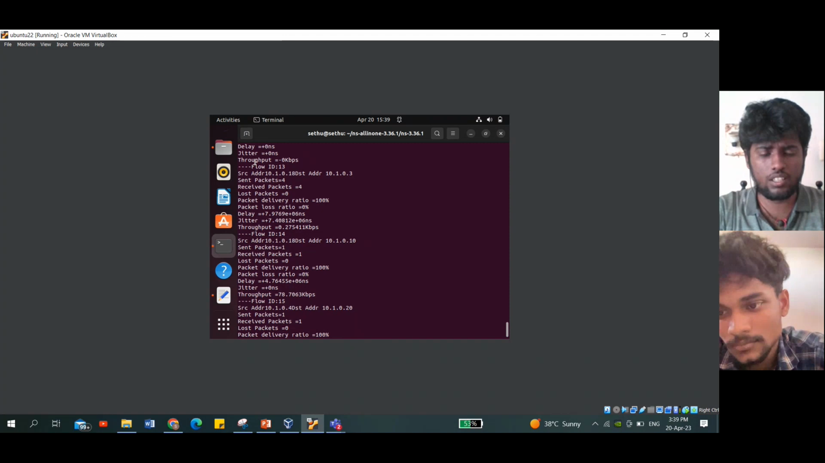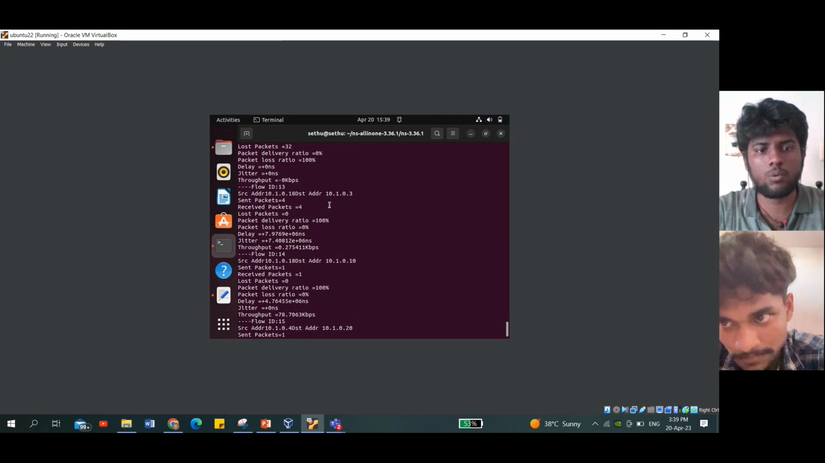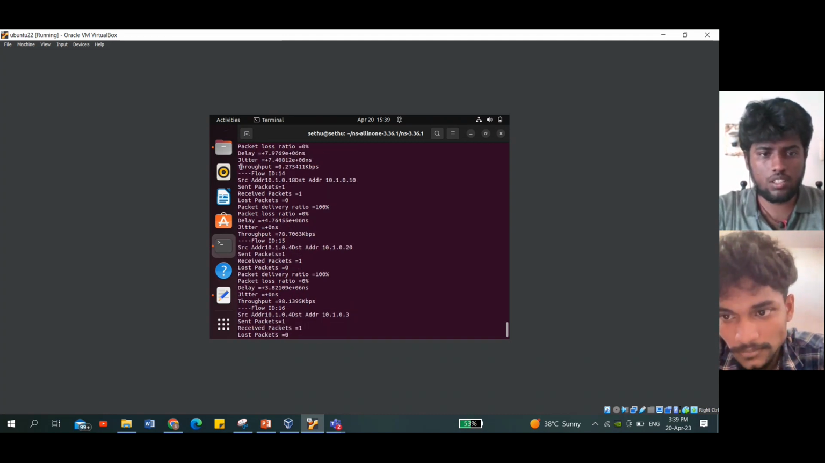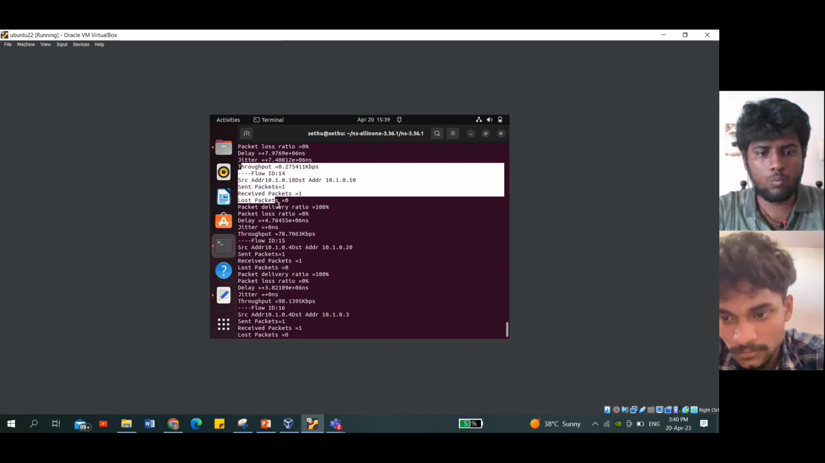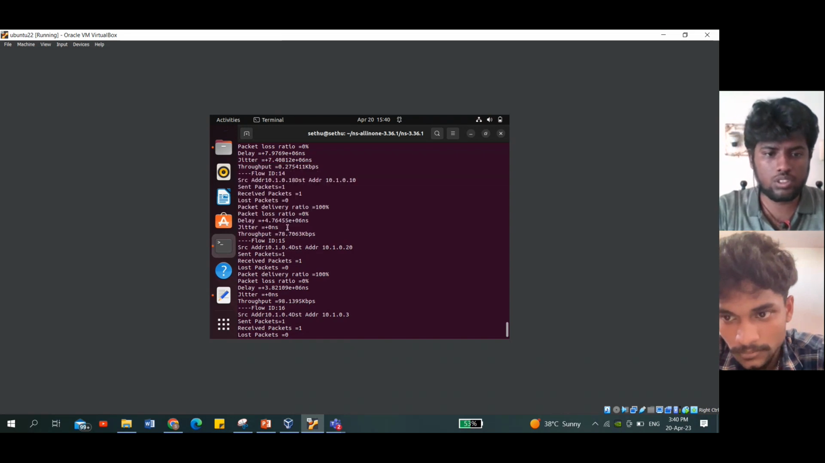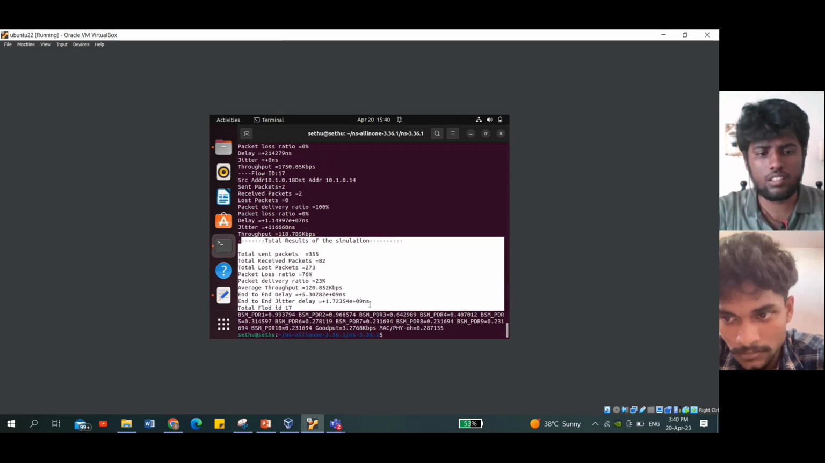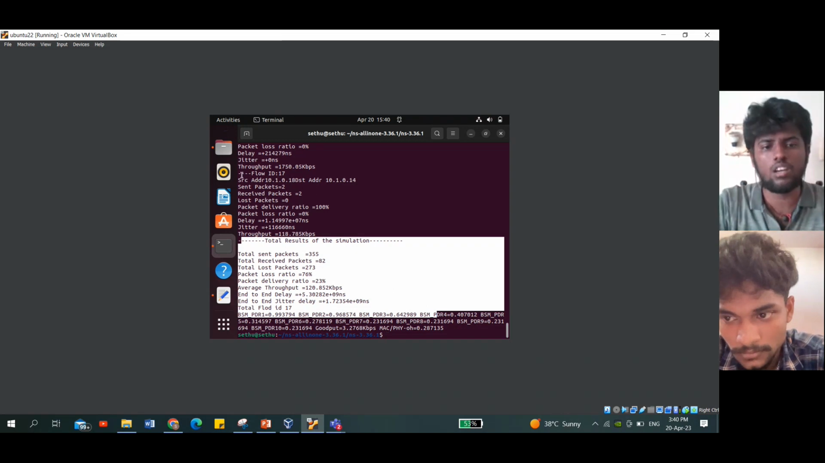Simulating this VANET actually takes a long time, so I have pre-run the program and kept it. We have installed two other extra modules, the animation module and the flow monitor module. The flow monitor module takes each flow from source to destination, received packets, sent packets, and the ratios, and it averages them and tells the overall total results of the simulation. From this, we can take the data and plot graphs for the analysis.